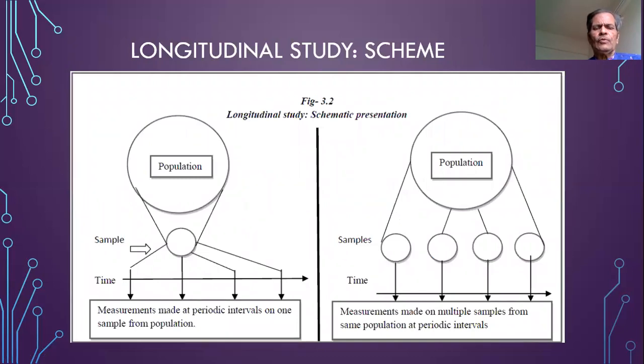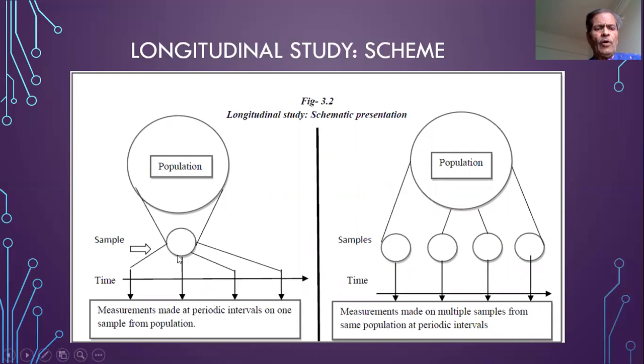These are the two different possibilities in a typical longitudinal study. Like in cross-sectional study, we have got a population and we may be required to draw a sample if the population size is very large. So we draw one sample from the population and then we make the measurement of the variable once over here, second time over here, third time over here, and fourth time over here, and so on, depending on the study.